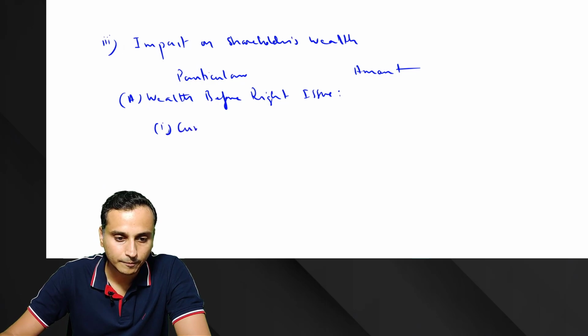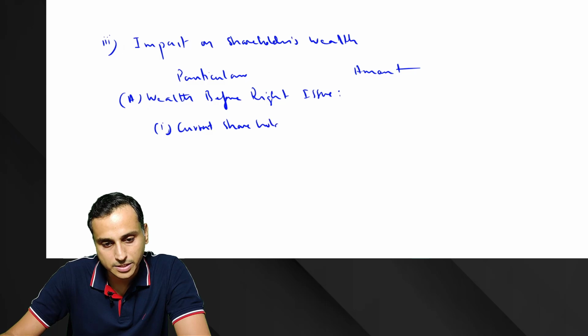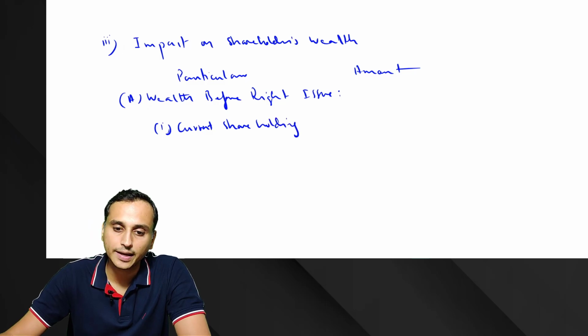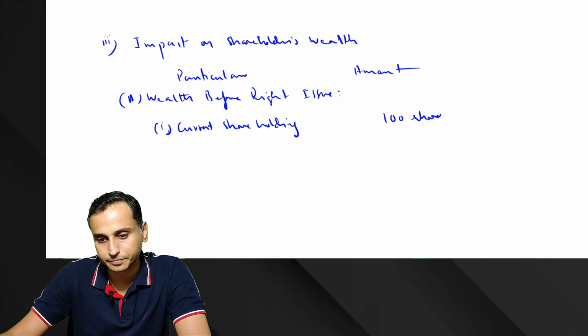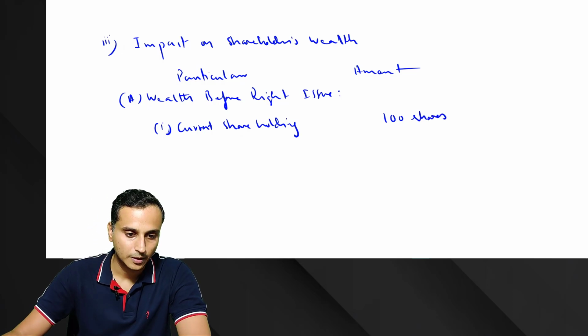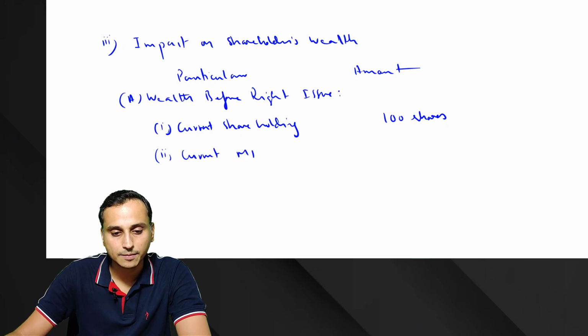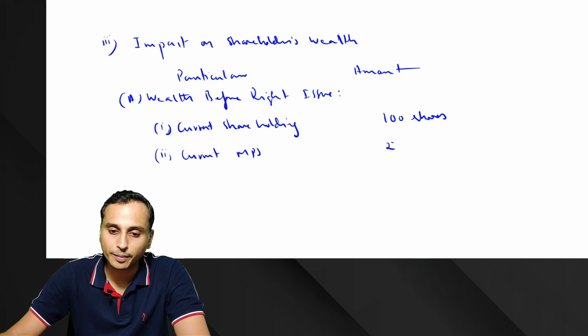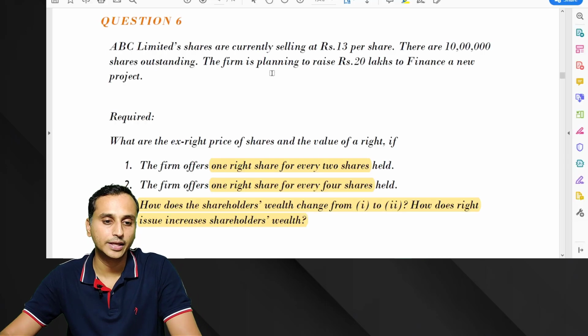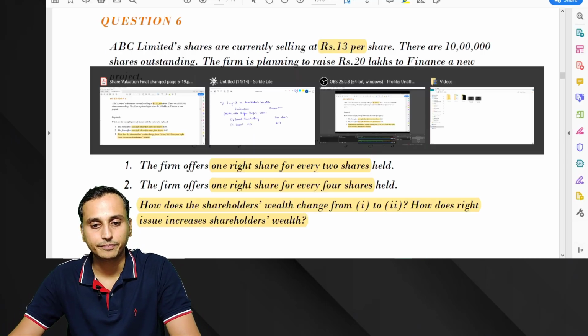So current shareholding, just assume you hold 100 shares. Now what is the current MPS? Yes, rupees 13. Here they have given rupees 13.